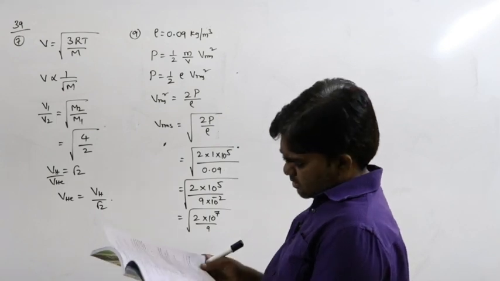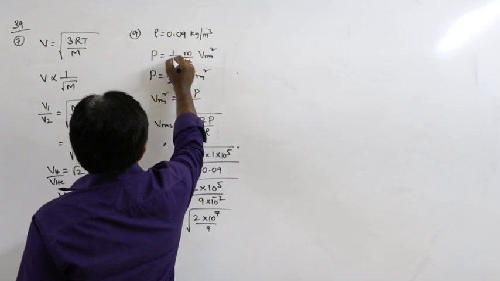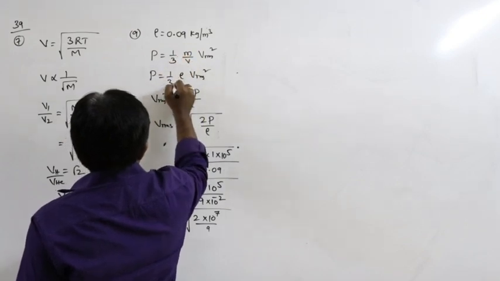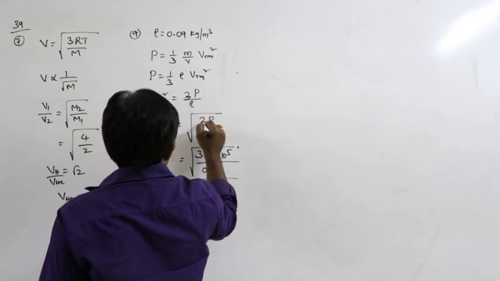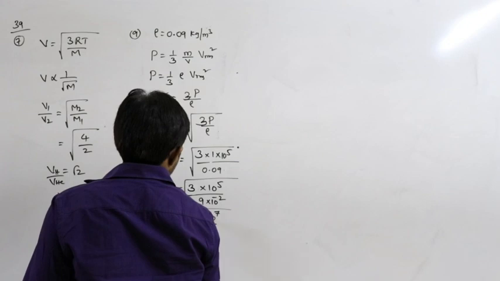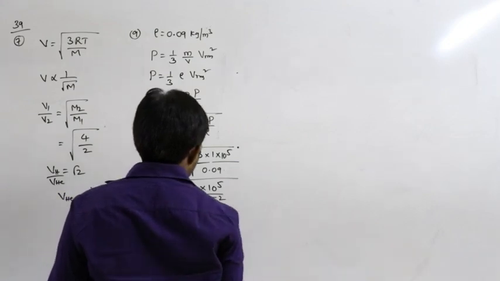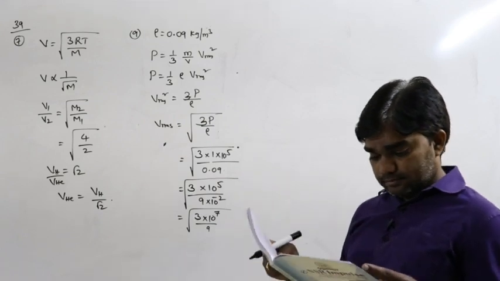Sorry, very sorry. This is 1 by 3. We know already, this is 1 by 3 rho V RMS square. I thought it was kinetic energy. This is 3. So like this. Next.